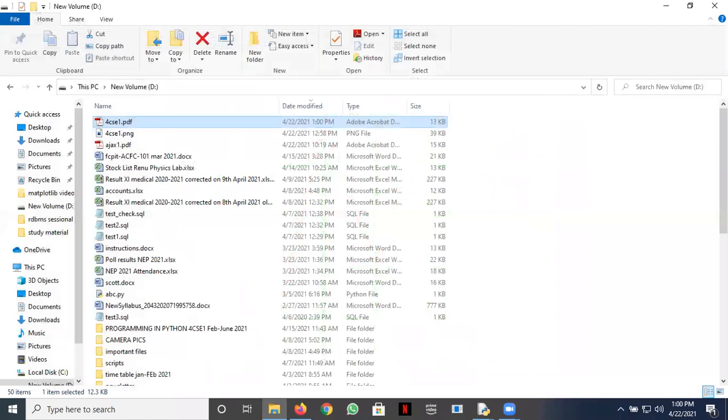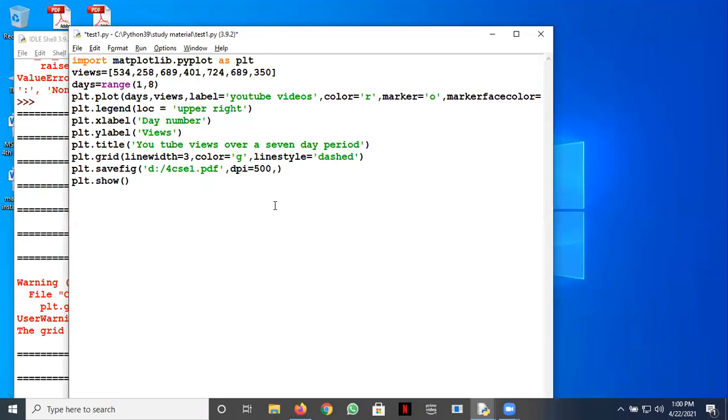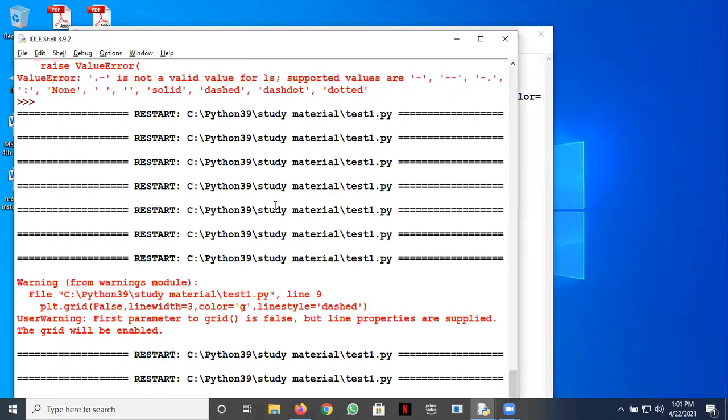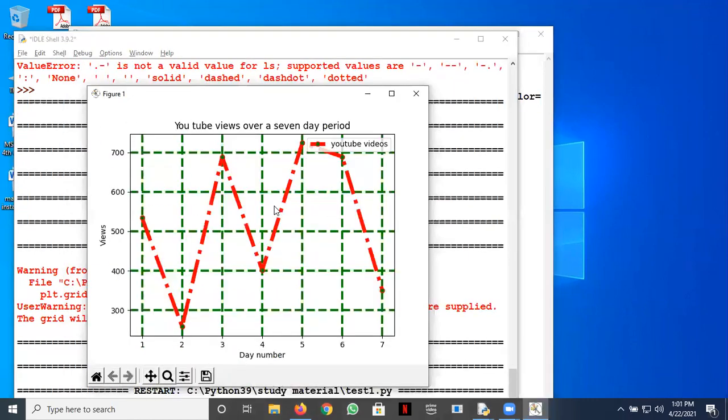Then you can also have a face color argument here. Okay, you can have a face color. Say, give some color here. Say blue. Face color is equal to blue. Again, run it, and then obviously the plot is going to appear here.